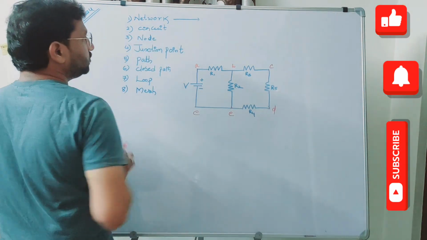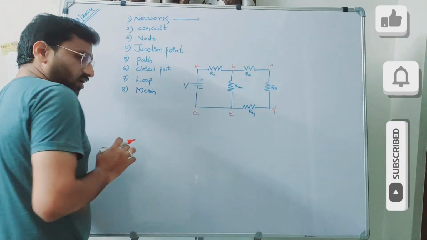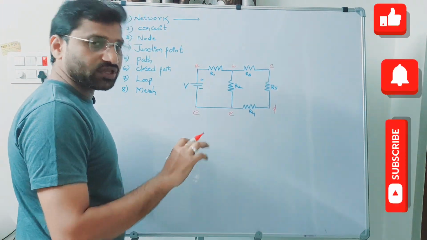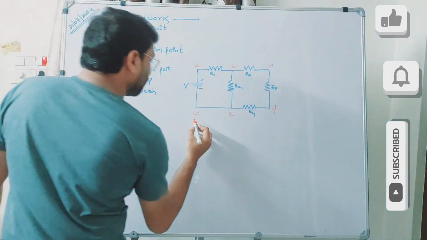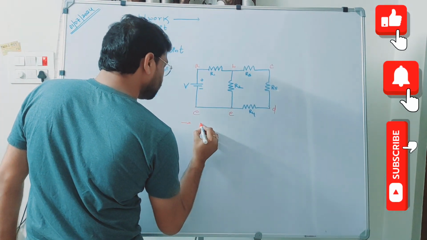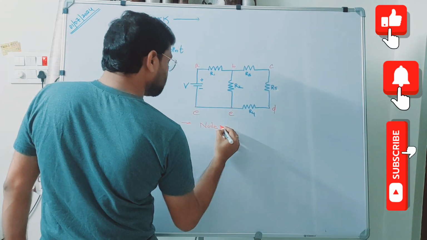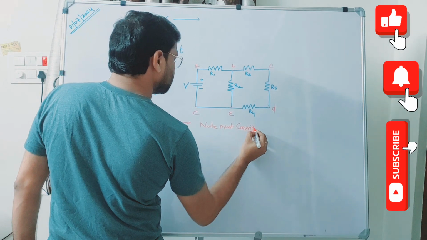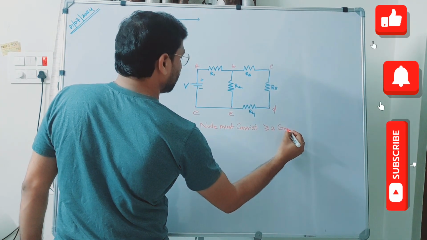Now let's go back to the definition of node. A node is nothing but a connecting point or a meeting point of two or more components. That means a node must consist of two or more components or connections.